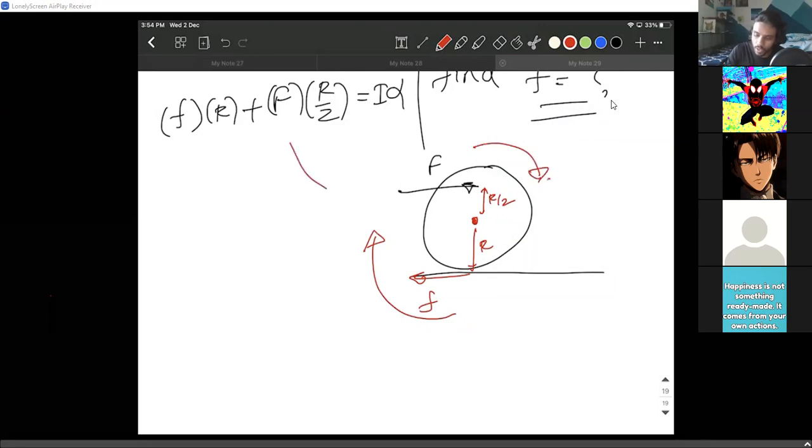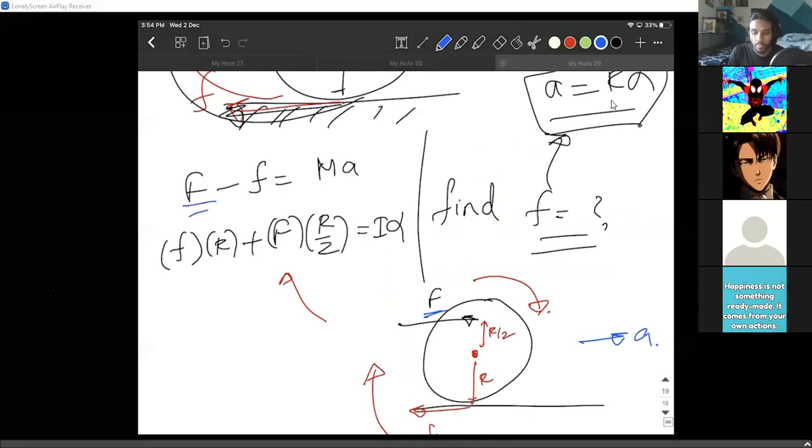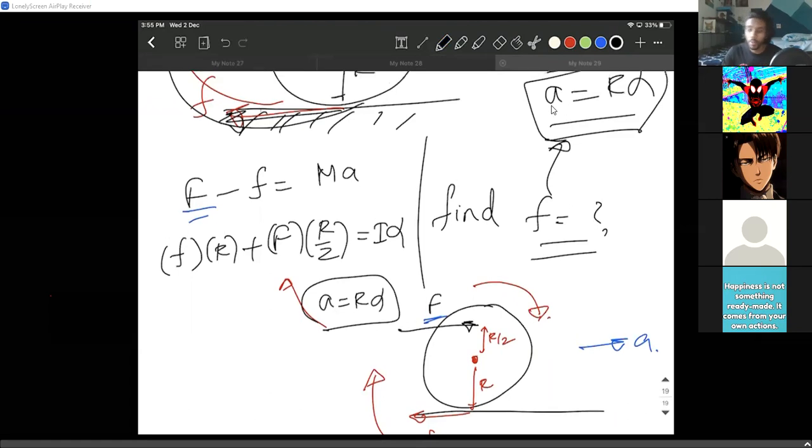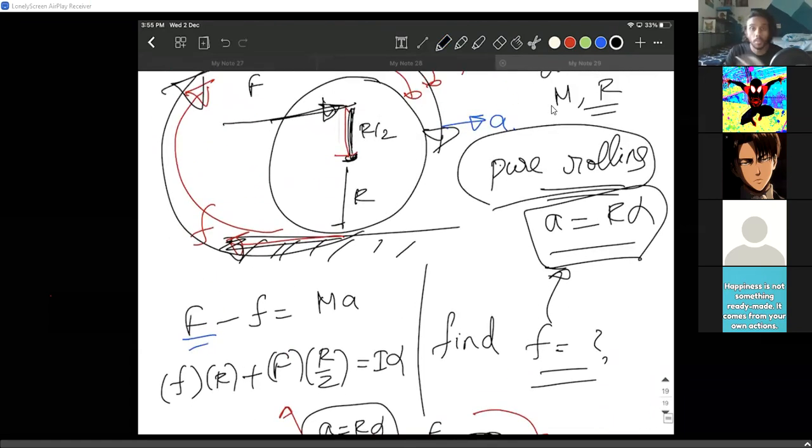So I'm writing both the torques as a positive value. But when I'm writing the linear acceleration, force is in this direction, friction is in the opposite direction. That is why I'm writing F minus f. Now, the third equation that we have is a equals R alpha. Why is a equals R alpha? In the problem, it was clearly mentioned that the body is in pure rolling.